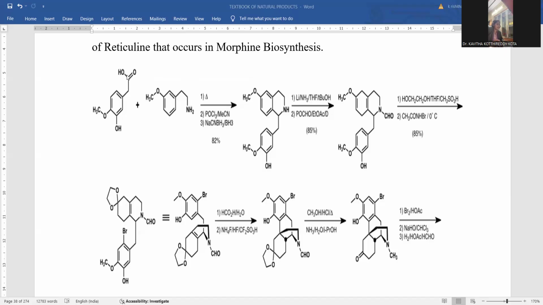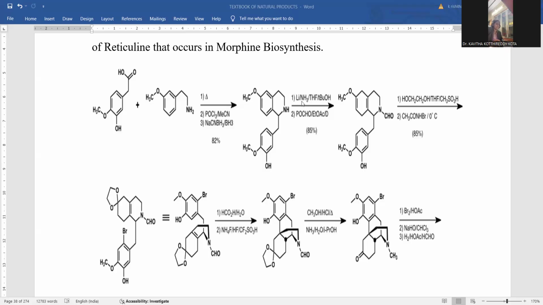So this compound will be treated with this carboxylic acid by condensation followed by cyclization, giving rise to a bicyclic ring system. Here you can notice the benzenoid moiety. Here it is a kind of saturated pyridine called piperidine. Simply, we can notice the isoquinoline skeleton. The isoquinoline skeleton is located over there.